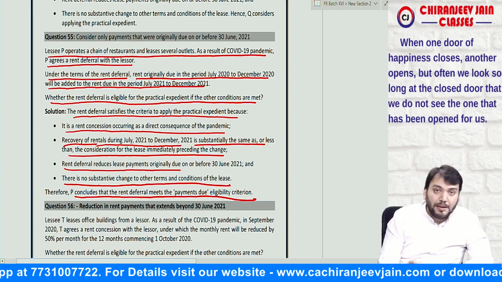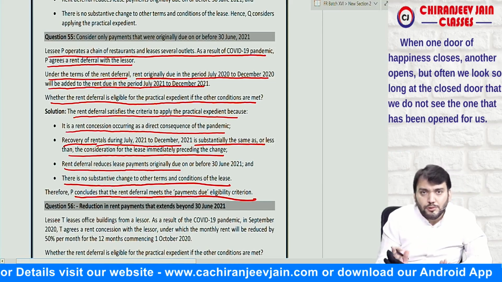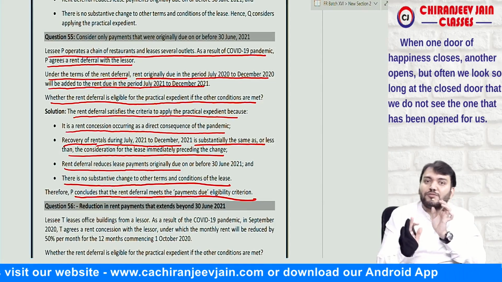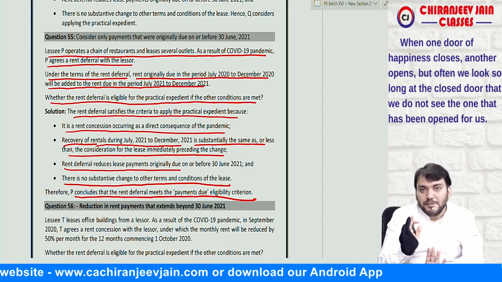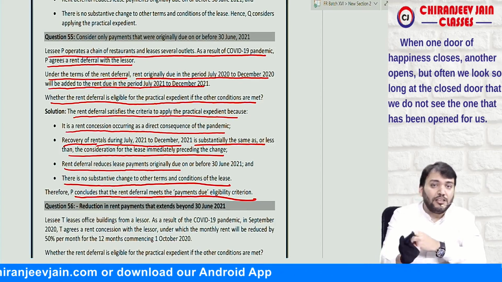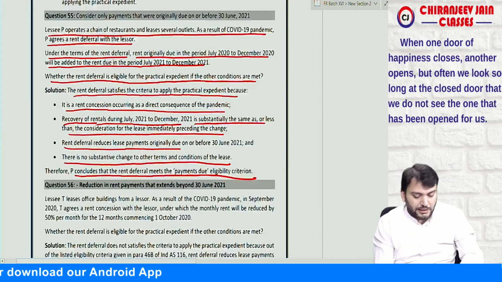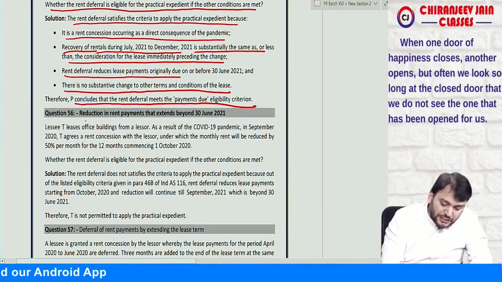This means it is not a lease modification. We can do the reassessment of the liability and remeasure the lease liability as per the remeasurement. Are you able to understand? So there is no lease modification in this case. Correct? Yes sir. Correct.